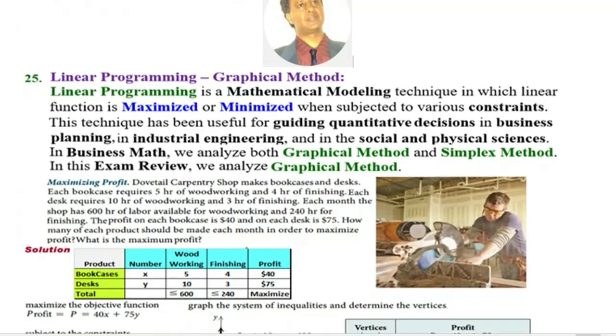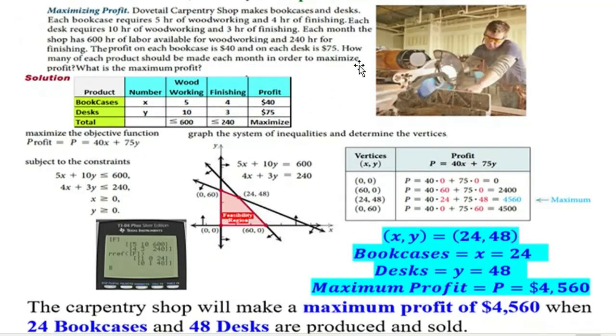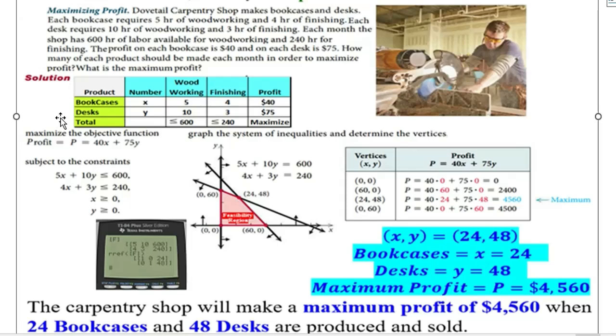So the first thing is we need to convert the word problem into a table. We have two products, bookcases and desks, and we don't know how many bookcases and how many desks we need to make to maximize the profit. So we're going to call them X bookcases and Y desks. The woodwork for the bookcases requires 5 hours and the finish requires 4 hours, and the profit is $40 for each bookcase.